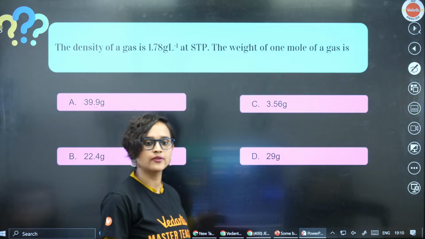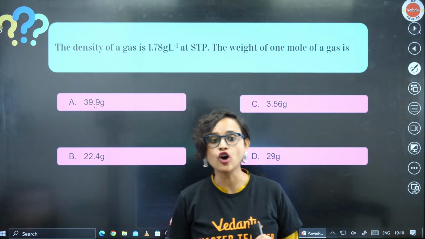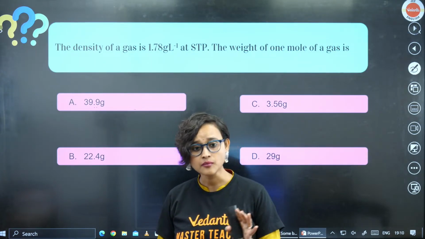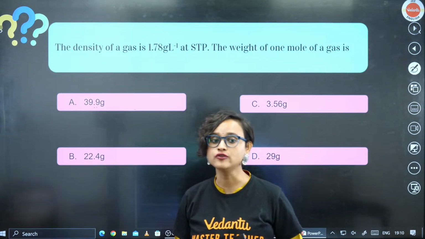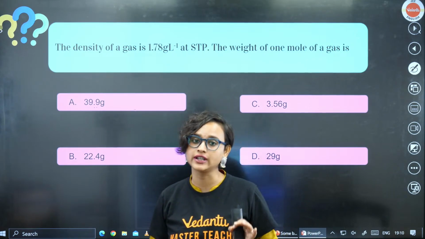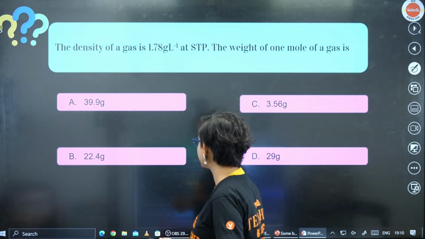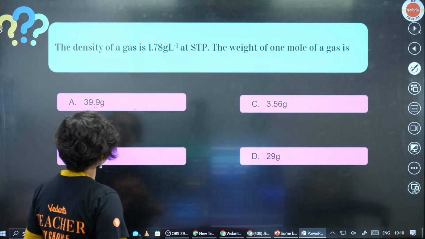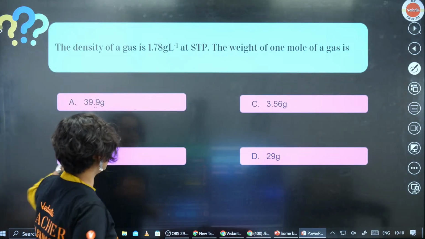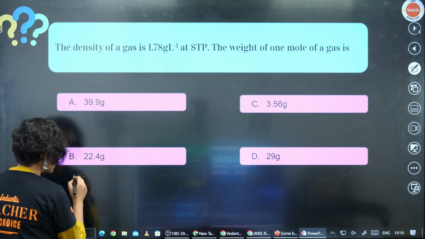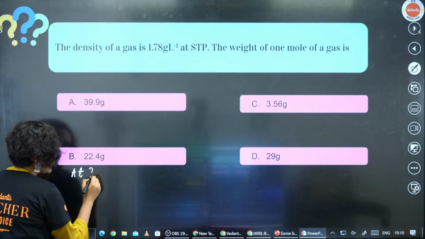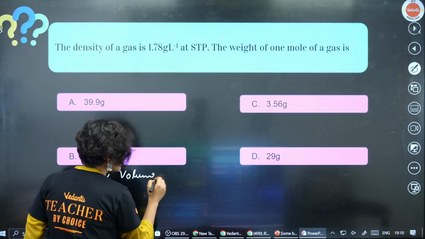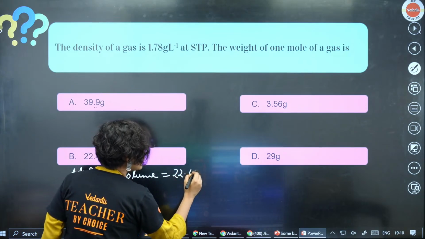The next question, everybody: the density of a gas is 1.78 gram per liter at STP. You have to find the weight of 1 mole of the gas. This is going to be simple. The density of the gas is given and it is written that it is at STP. Now at STP, what is the volume? The volume of a gas, if you remember, is 22.4 liter.